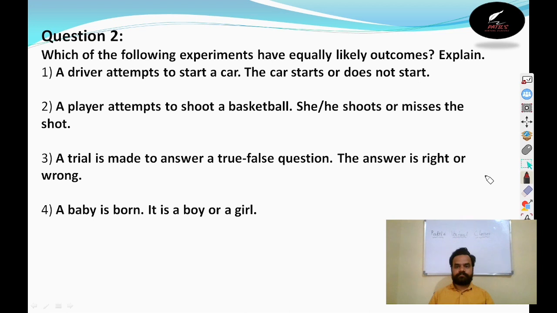Question number 2. Which of the following experiments have equally likely outcomes? Explain. Equally likely means either possible or not possible. Only that should be there. Equally likely, it should be divided. For example, first we have